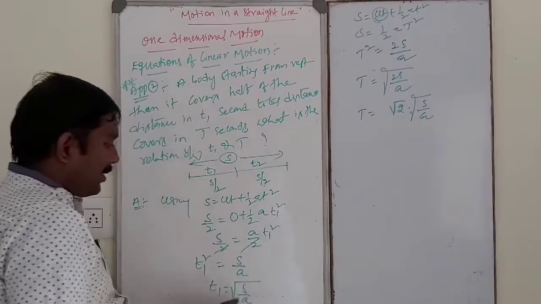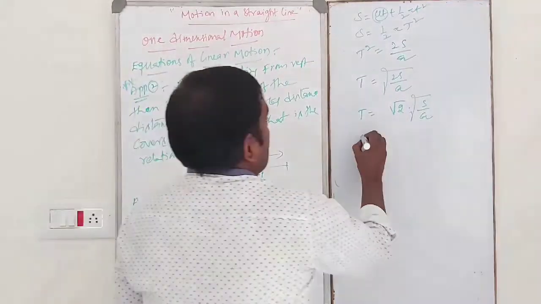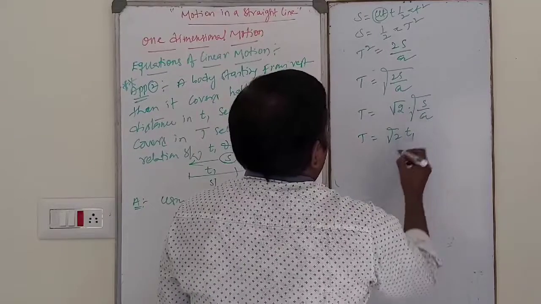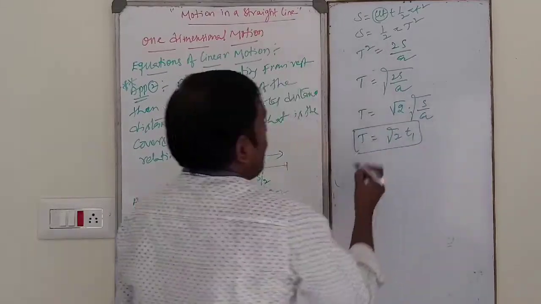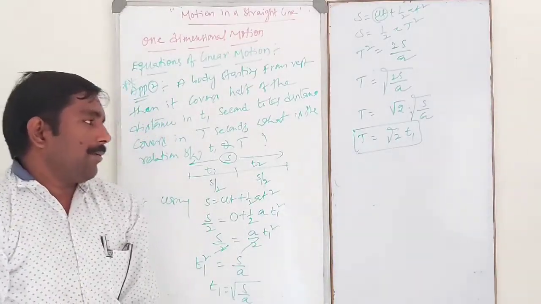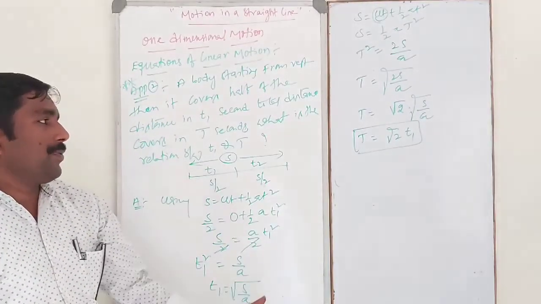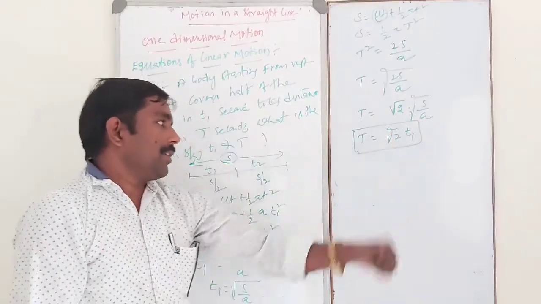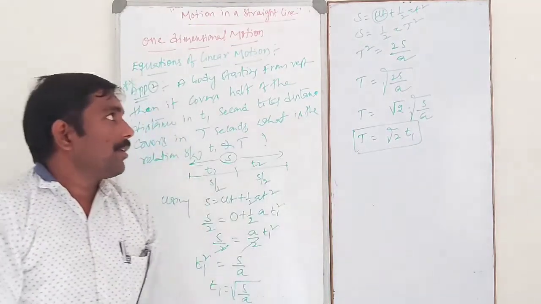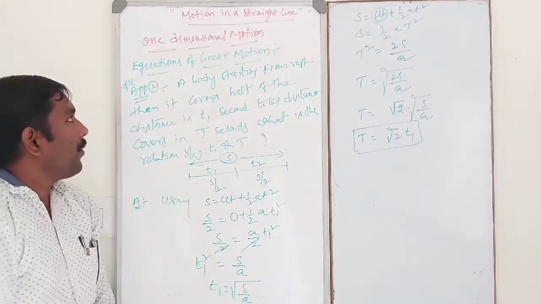Root of s by a is nothing but t1. So t is equal to root 2 into t1. This is the relation between total time capital T and time taken by the body to cover a distance of s by 2, that is t1. This is the relation between capital T and small t1. Okay students, this is the one application.